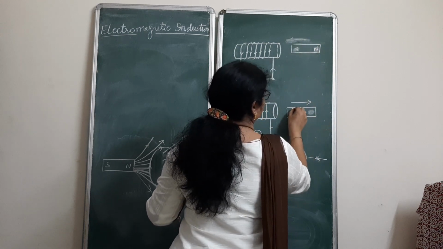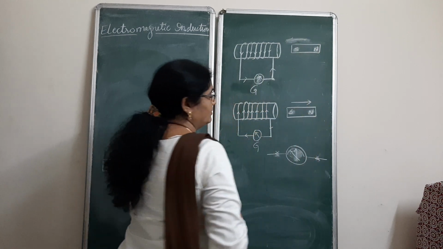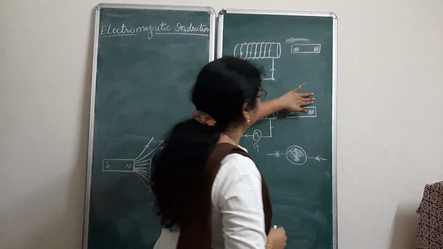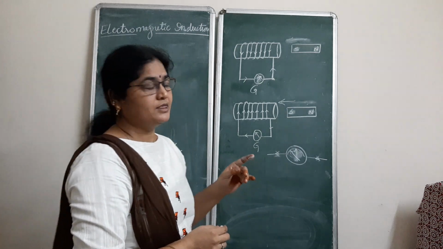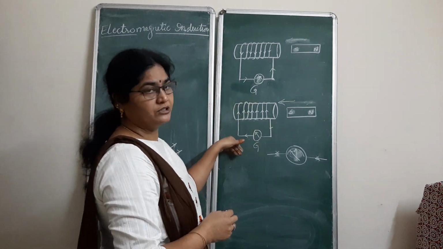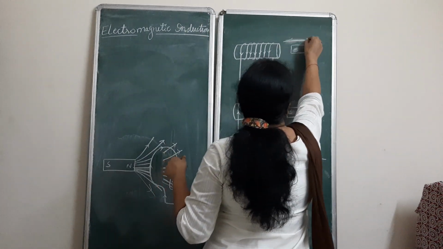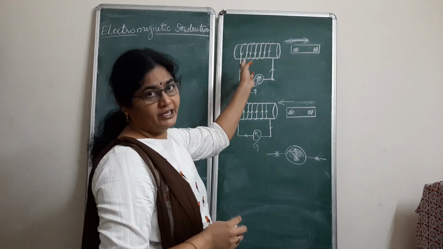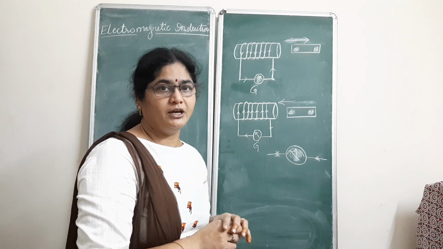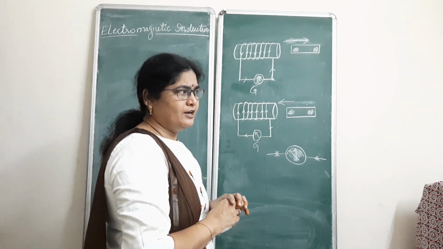Now he moved the south pole towards the coil, and he observed the current in this direction. When he moved this magnet with its south pole away from the coil, he observed again a change in the deflection of the galvanometer.